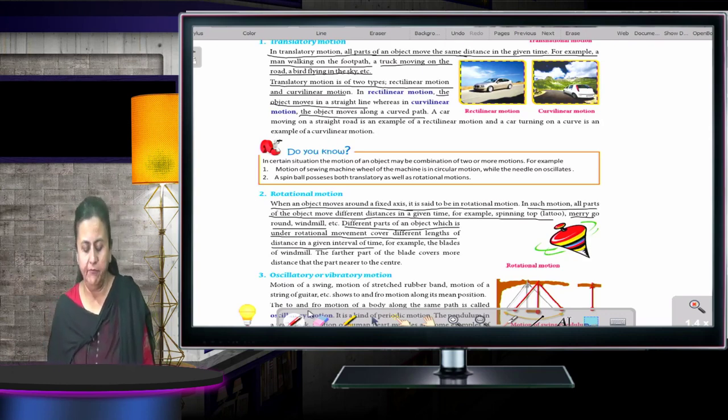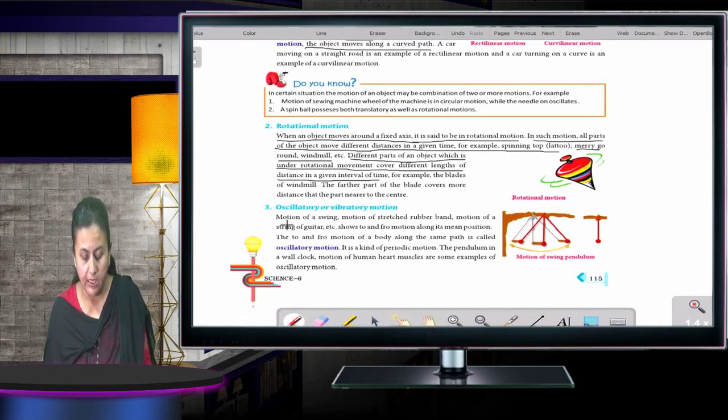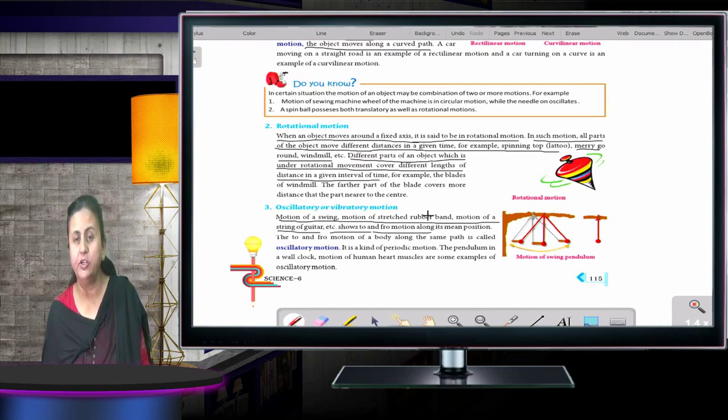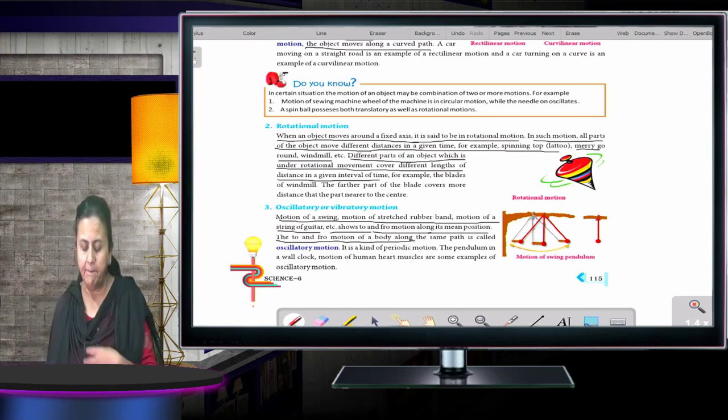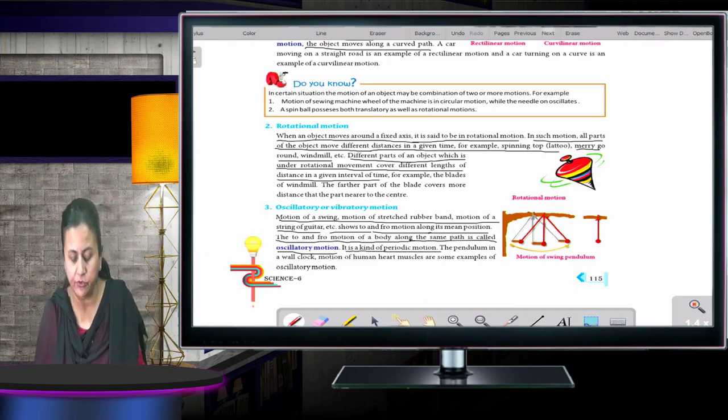Then we come to oscillatory or vibratory motion. Motion of a swing, motion of a stretched rubber band, motion of a string of a guitar, etc. shows to and fro movement. To is going, fro is coming back, this way, to and fro. It shows to and fro motion along its mean position. The to and fro motion of a body along the same path is called oscillatory motion. It is a kind of periodic motion. Now moving to the next one.